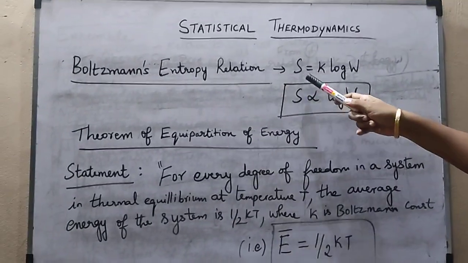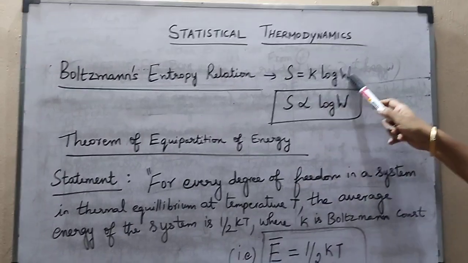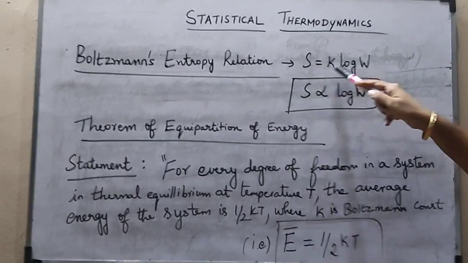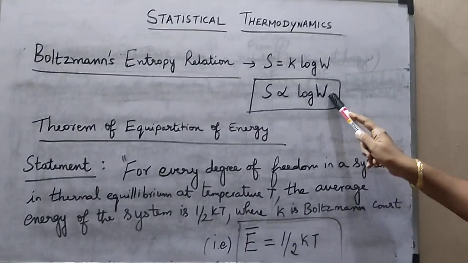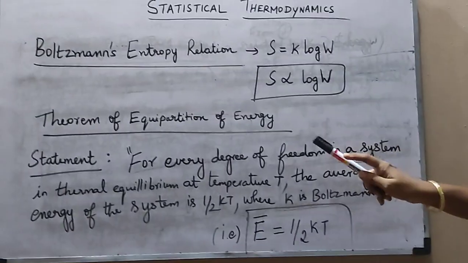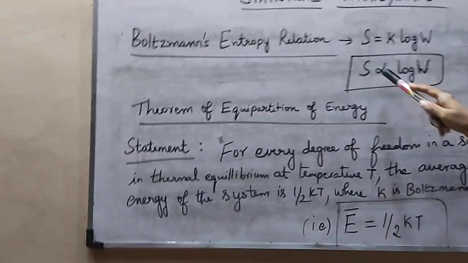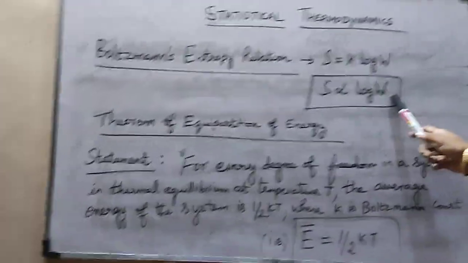Boltzmann's entropy relation, as we have derived, is S is equal to K log W. From this expression, it is very clear that as entropy increases, the value of W, the thermodynamic probability of a system, also increases. Since S is directly proportional to log W, as entropy increases, the thermodynamic probability of the system also increases.